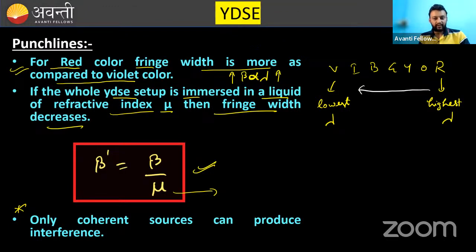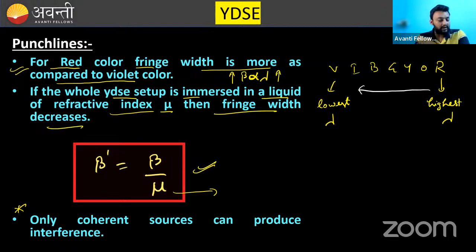Constant path and phase difference. Okay, remove path from it. Just only constant phase difference. Two sources are said to be coherent if the initial phase difference between them is constant.